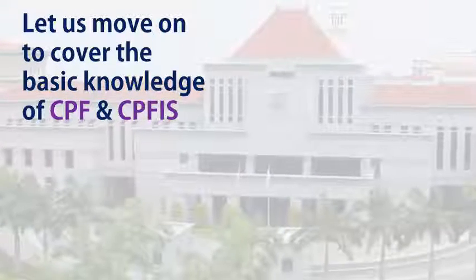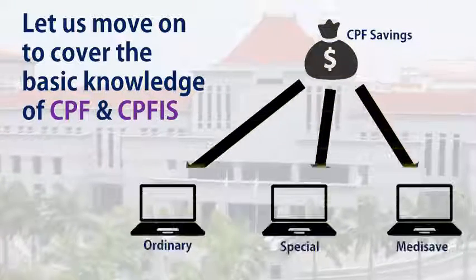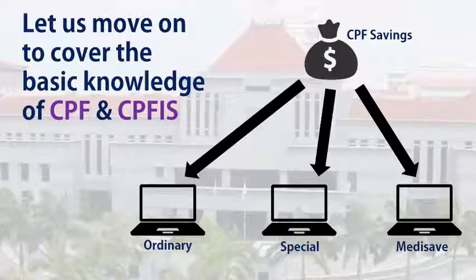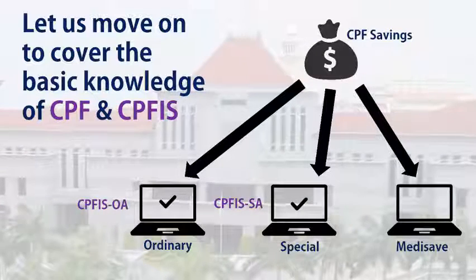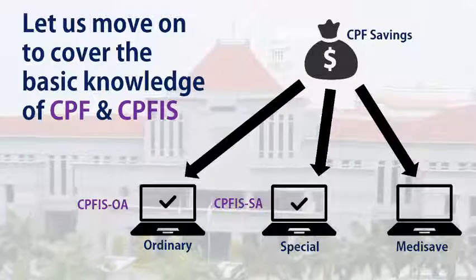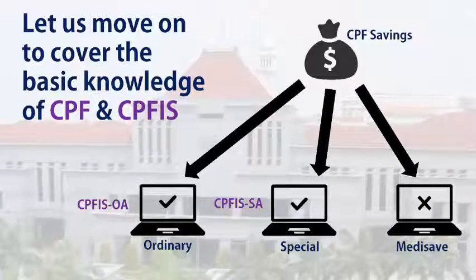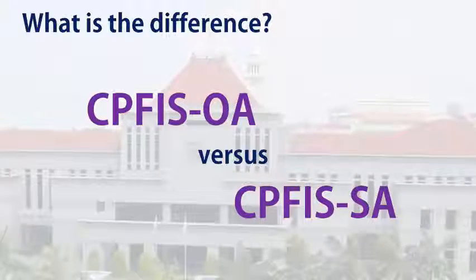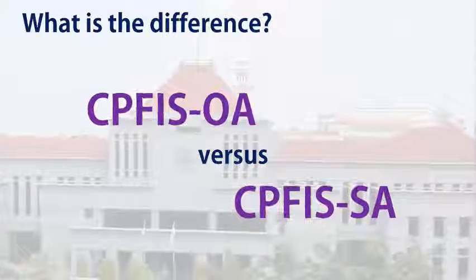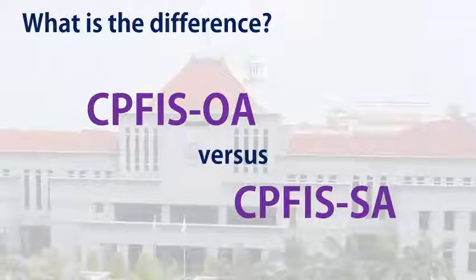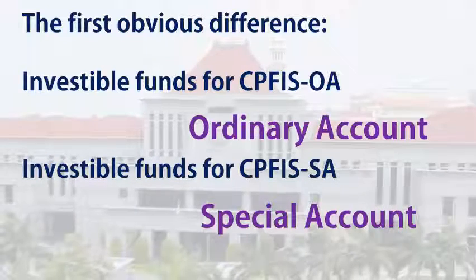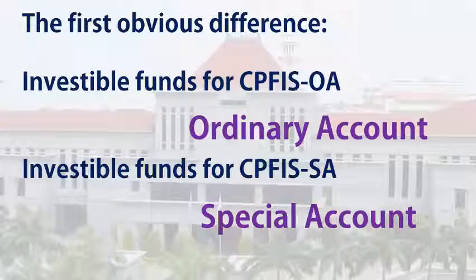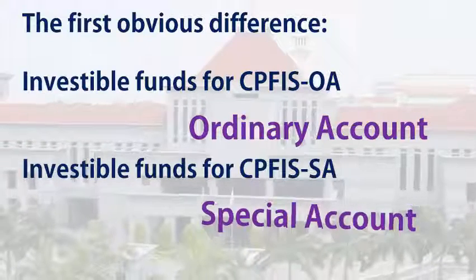Now let us move on to cover the basic knowledge of CPF and CPFIS. CPF savings is separated into three different accounts: the ordinary account, special account, and the MediSave account. And only the ordinary and special account is allowed under the CPFIS scheme, not the MediSave account. So what is the difference between CPFIS ordinary account and CPFIS special account? The first obvious difference is that investable funds for CPFIS OA account comes from the ordinary account, and the investable funds for CPFIS SA account comes from the special account.